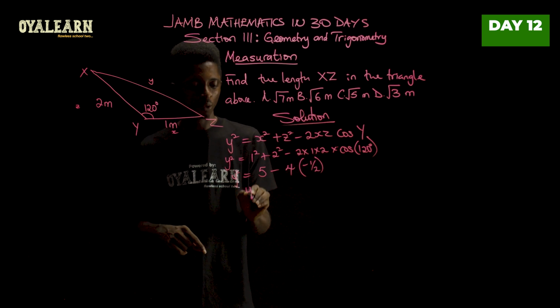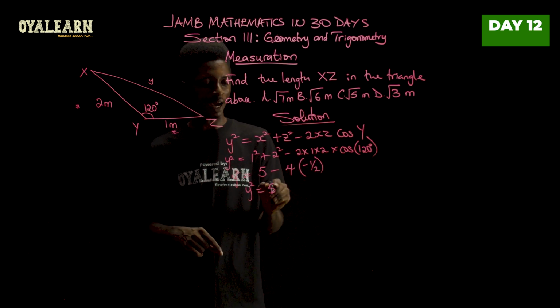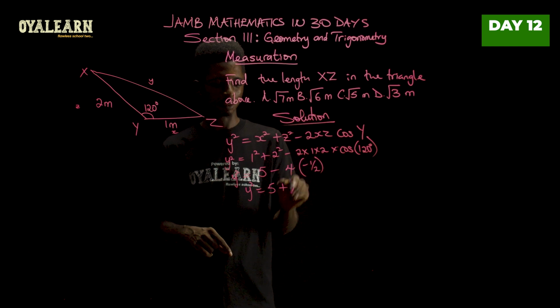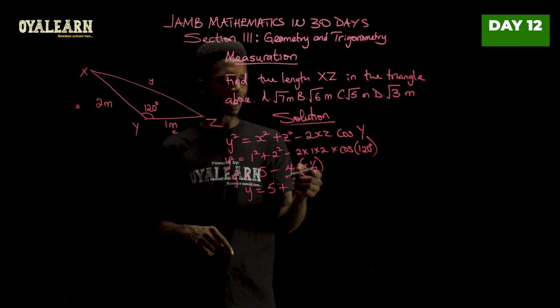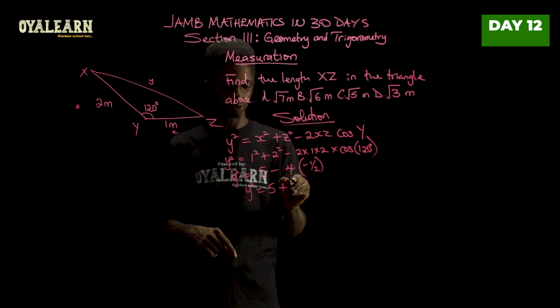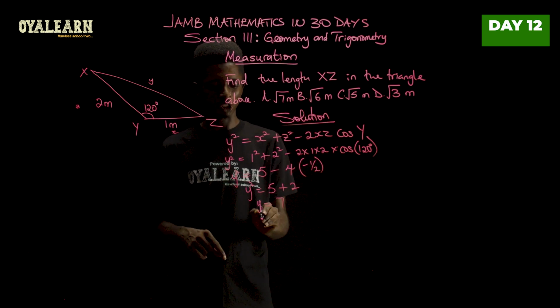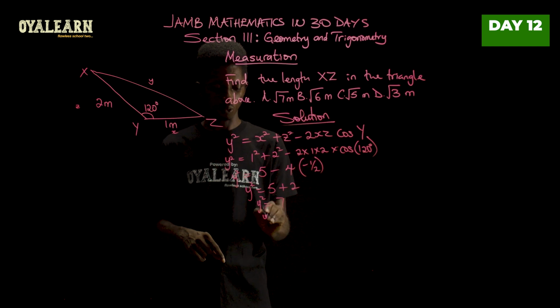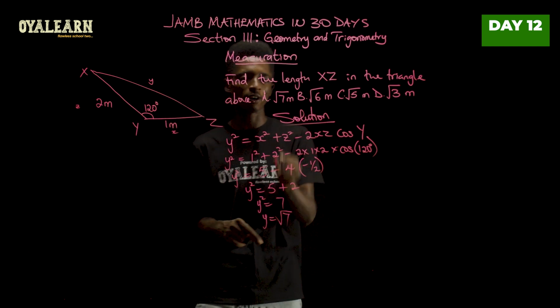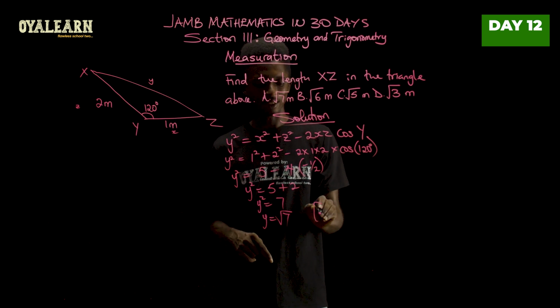Now from here, y squared equals 5 minus times minus, that's plus, 4 times half, which would give us 2. So y squared equals 7, which implies that y is the square root of 7. So the correct answer here is A, square root of 7 meters.